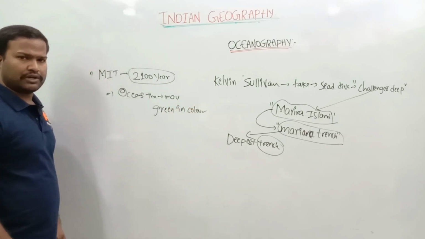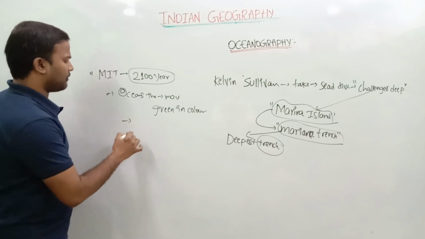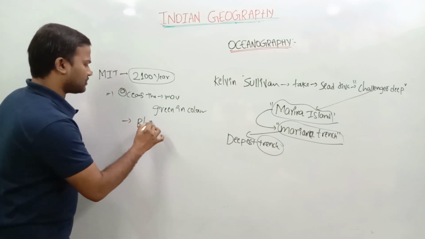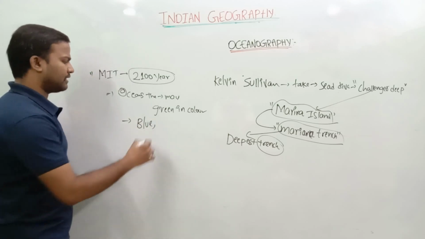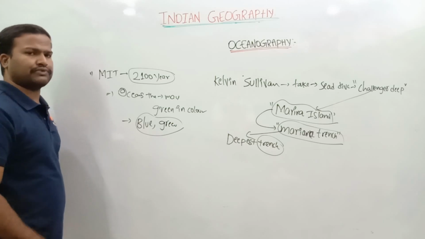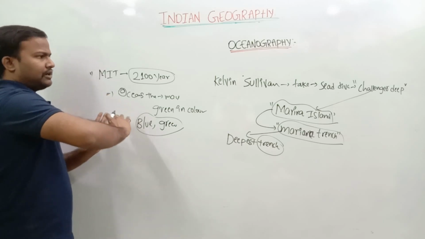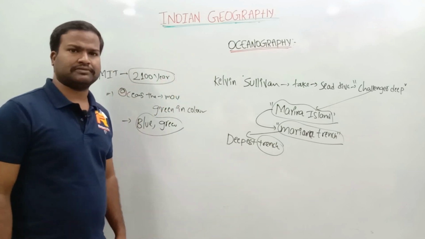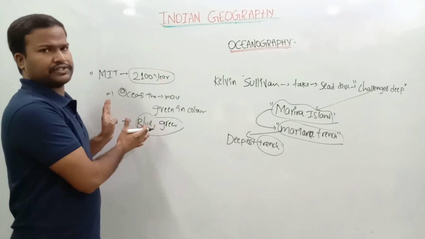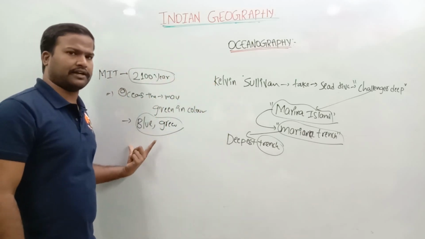Now, what is the color of the ocean? Some oceans have the color blue, some oceans possess the color green. What is the color of the oceans? This topic we are going to interlink with the static portion. This is the second current affairs issue.